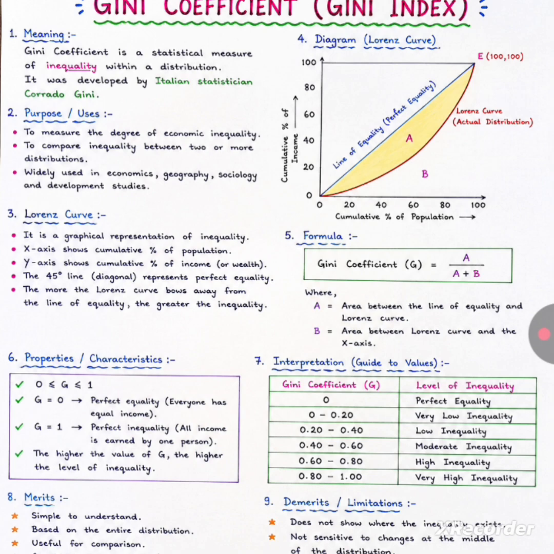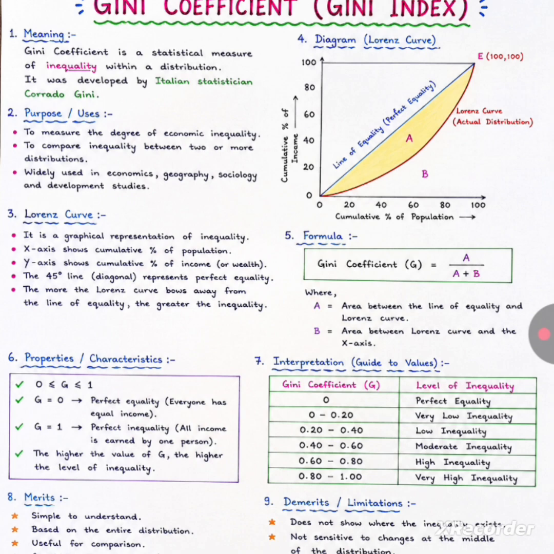Lorenz curve. It is a graphical representation of inequality. The x-axis shows the cumulative percentage of population, and the y-axis shows the cumulative percentage of income or wealth. The 45-degree diagonal line represents perfect equality. The more the Lorenz curve bows away from the line of equality, the greater the inequality.